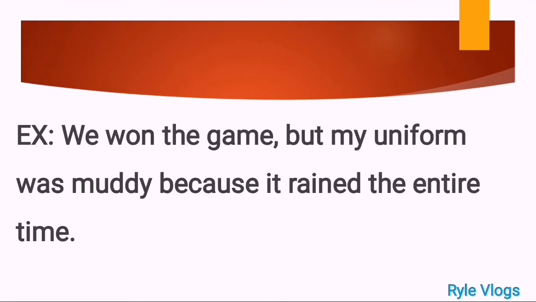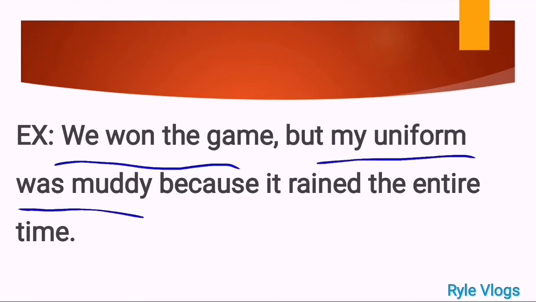That is the first part. My uniform was muddy. We won the game. This is the first part. My uniform was muddy, the second part. And because it rained the entire time, this is the third part. Yeah, so we have three parts for this kind of sentence.